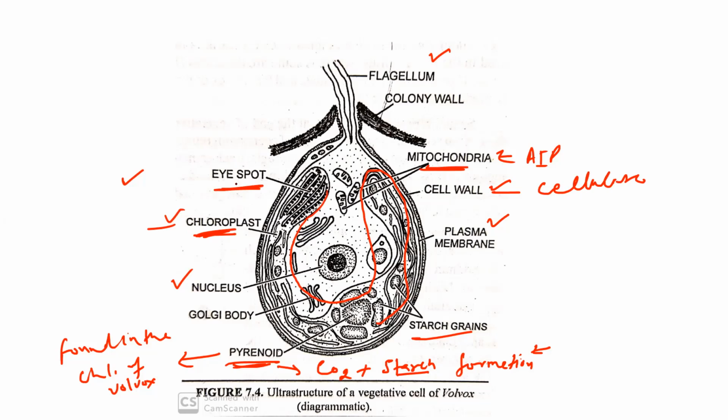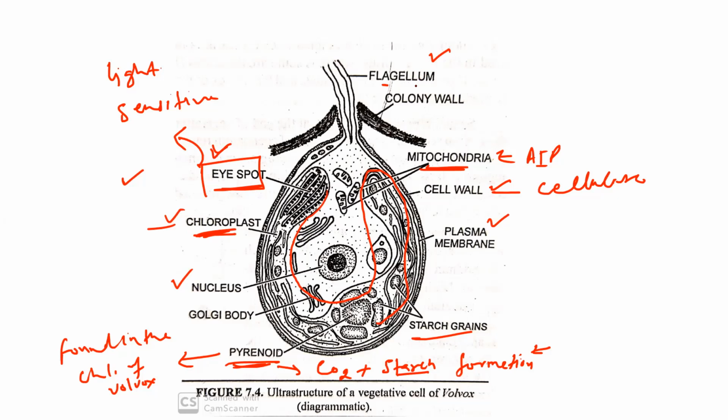Another important structure found in the Volvox vegetative cell is known as the eye spot. The eye spot is a light-sensitive organ, or you can say light-sensitive structure, found in Volvox, and it helps in the movement of Volvox toward the light. So it is a light-sensitive organelle that helps in the movement of Volvox towards the light.